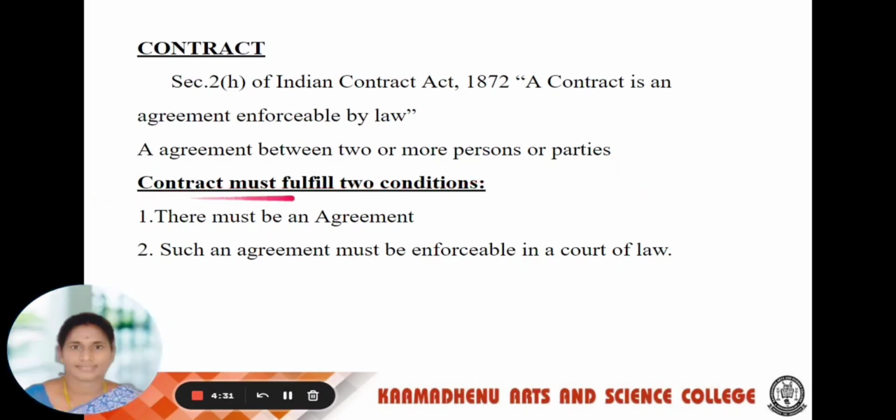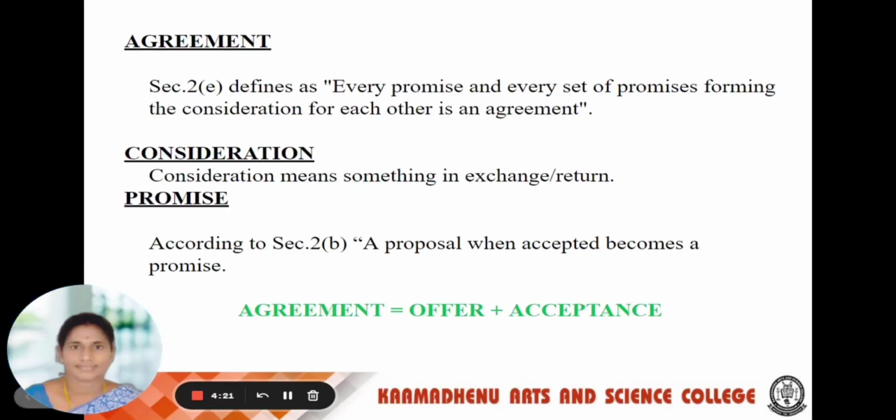A contract must fulfill two conditions. First, there must be an agreement. Second, such an agreement must be enforceable in a court of law. This is called a contract. The next one, agreement.